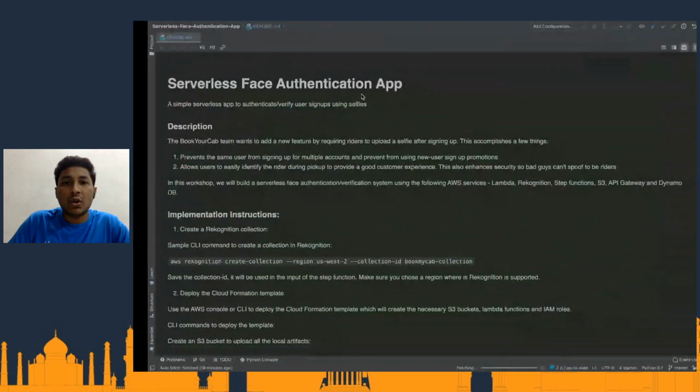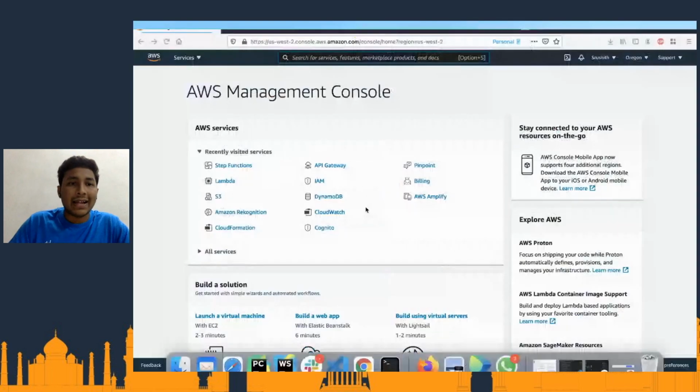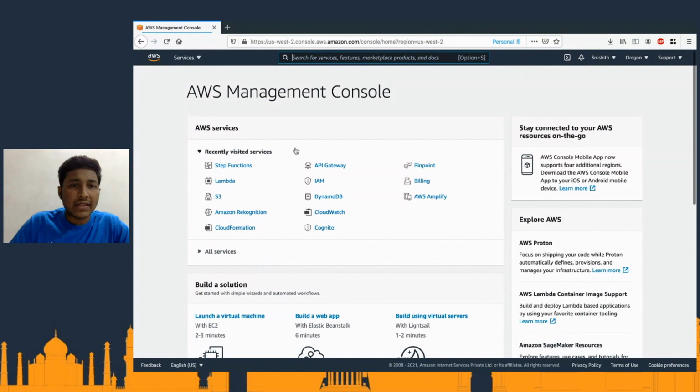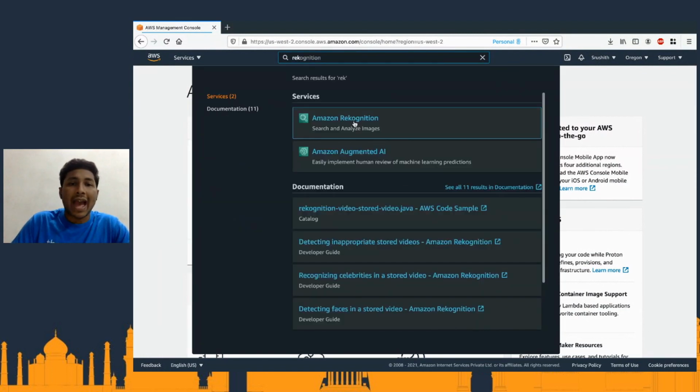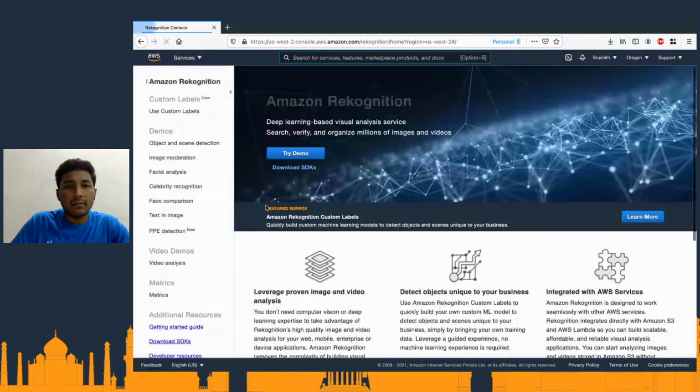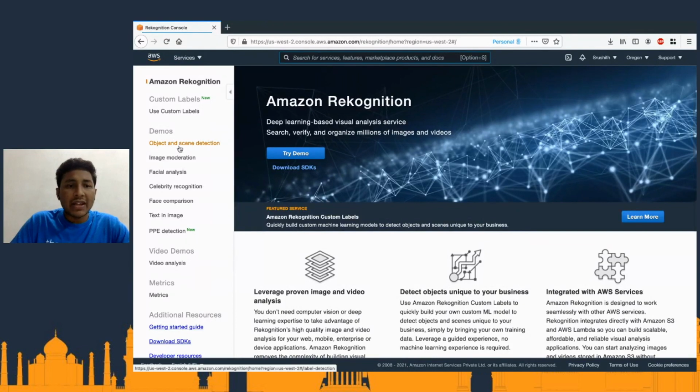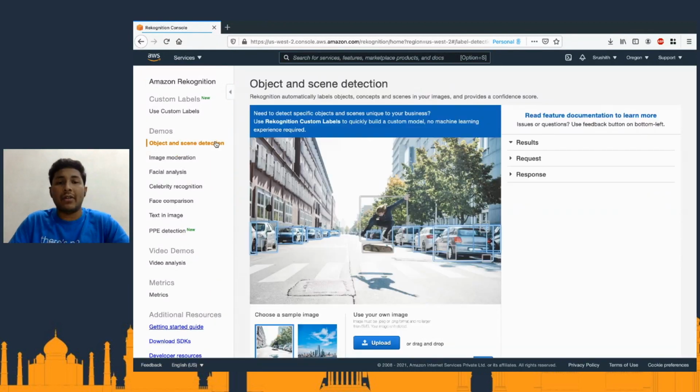So I'll quickly show you guys what exactly that is. As you can see here, if you go to the AWS console, which I've already logged in, and go to Amazon Rekognition, these are the various things that we just discussed about. I'll quickly show you one after another.